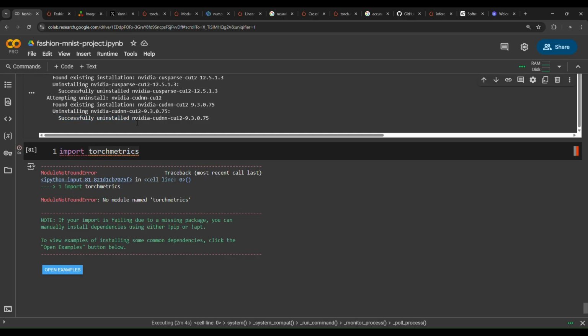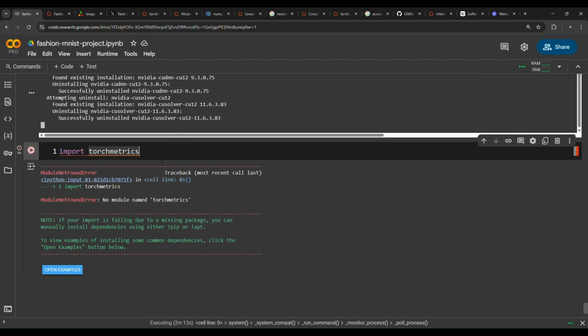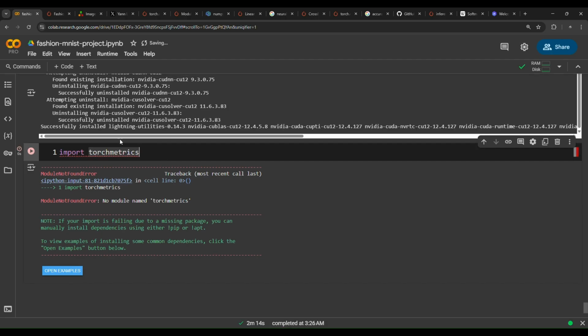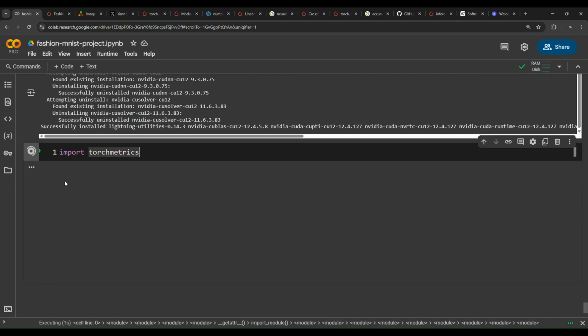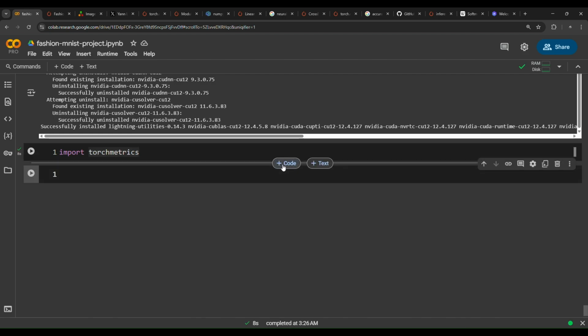As you can see in here, it has successfully installed NVIDIA CUDA DNN in order for this library to work in our environment. Okay, so now it has successfully installed Lightning utilities for this library. Now import Torch metrics. It will work as all other libraries. Now it's trying to import this Torch metrics library, and then the next step is to compute this conf matrix. So all we need to do here is from Torch metrics import the class.